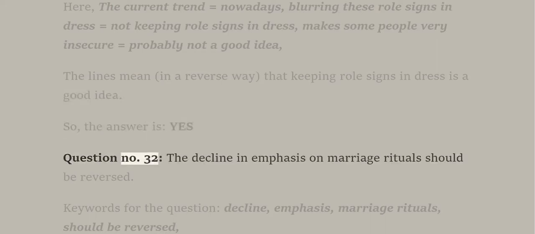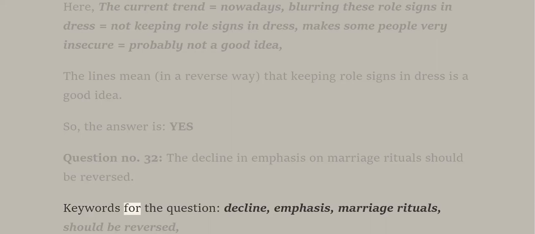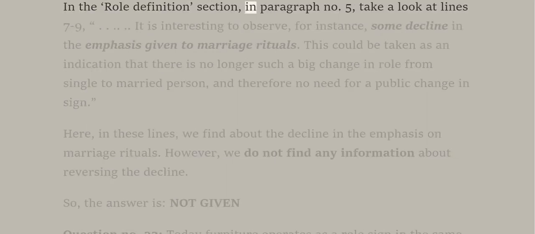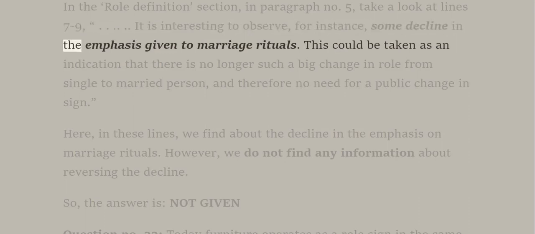Question number 32. The decline in emphasis on marriage rituals should be reversed. Keywords for the question: decline, emphasis, marriage rituals, should be reversed. In the role definition section, in paragraph number 5, take a look at lines 7 to 9. It is interesting to observe, for instance, some decline in the emphasis given to marriage rituals.